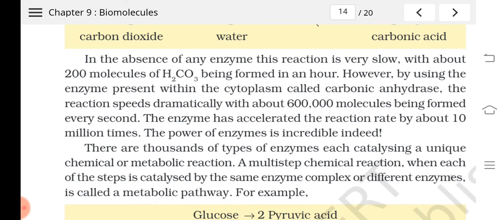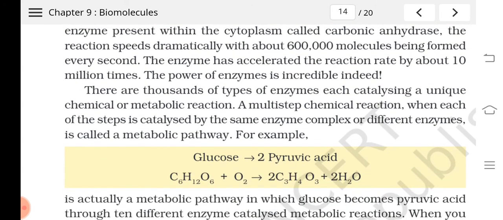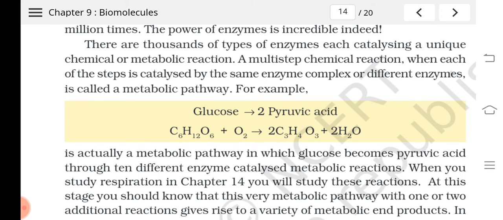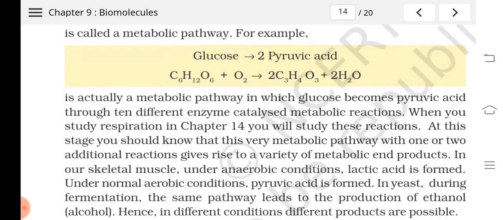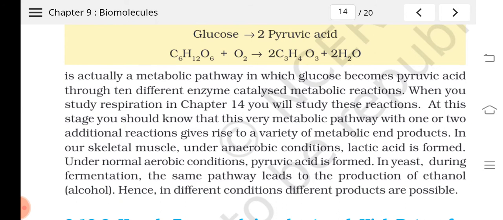A multiple chemical reaction, when each step is catalyzed by the same enzyme complex or different enzymes, is called what? A metabolic pathway. Understood? So this is another definition for metabolic pathway. We have studied this already in another way. So for example, glucose can be converted to 2 molecules of pyruvic acid by different steps. In respiration you can see that glucose is becoming pyruvic acid by different steps, and each step is catalyzed by different enzymes.